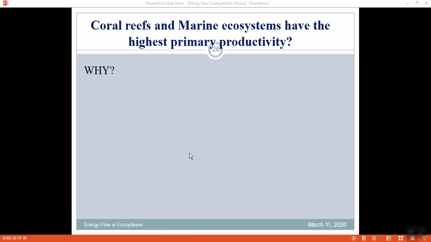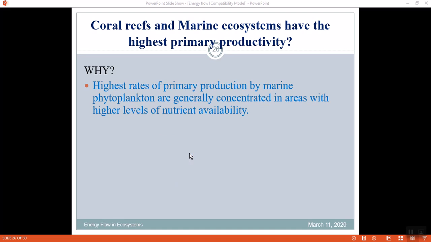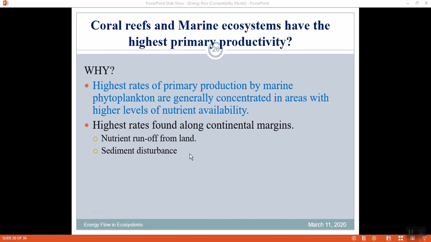Now we will see the largest production is in the marine environment, by the marine planktons, which produce using a lot of minerals that are available in the oceans. So the coral reefs are the largest ecosystem that is formed by the algae or the phytoplanktons, using minerals available in the oceans.